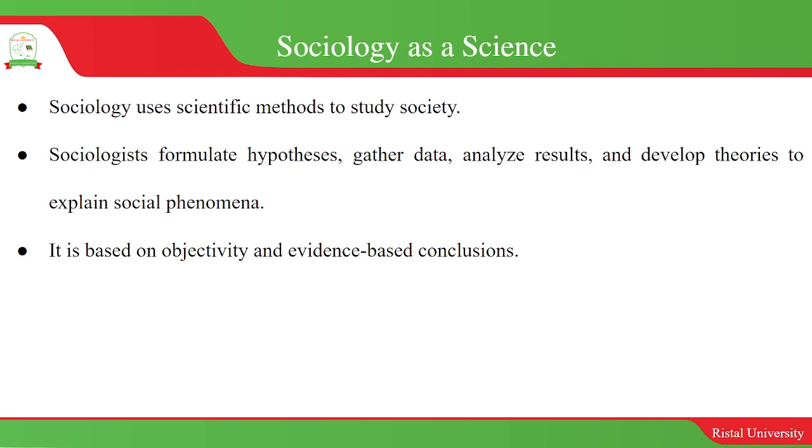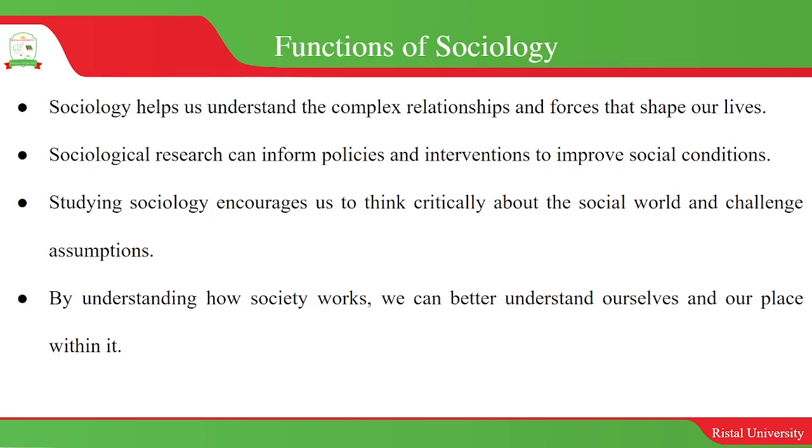We test sociological theories through empirical research, so we use empirical methods in sociology. Therefore we say that sociology is a science. So why do we need to understand social issues, social institutions, social relations, crimes, all these things? One, it helps us to understand the factors that contribute to change in societies.